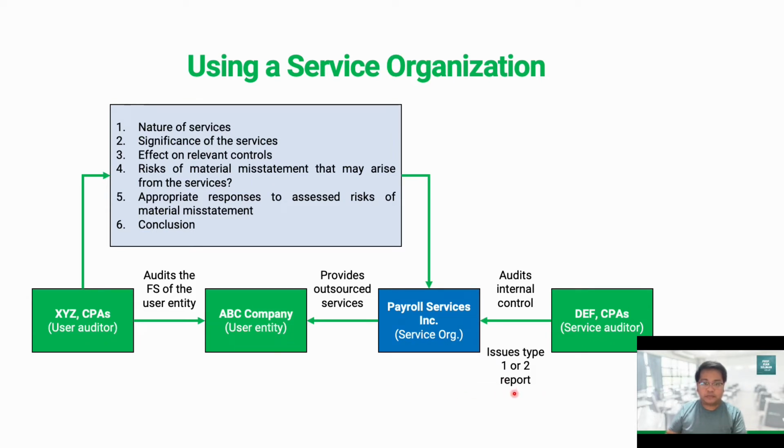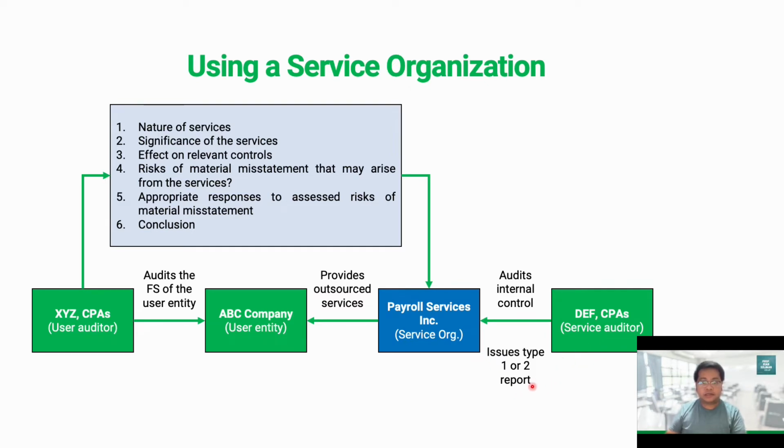So we have type 1 or type 2 report. Depending on the significance of the service, and depending on our planned reliance on the controls that are being influenced by the service organization, we have to consider the sufficient and appropriate evidence that we need to obtain, and whether we can rely on the report provided by the service auditor.